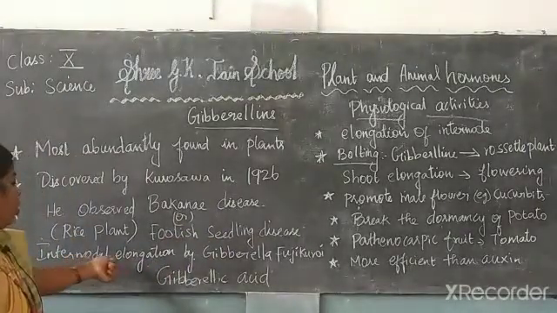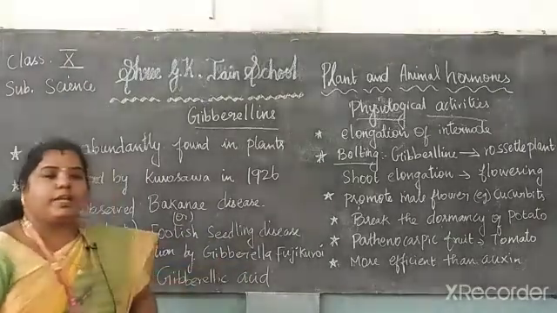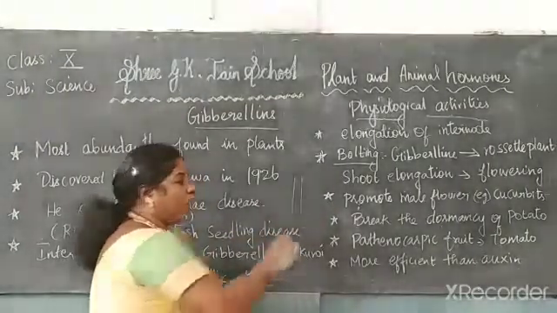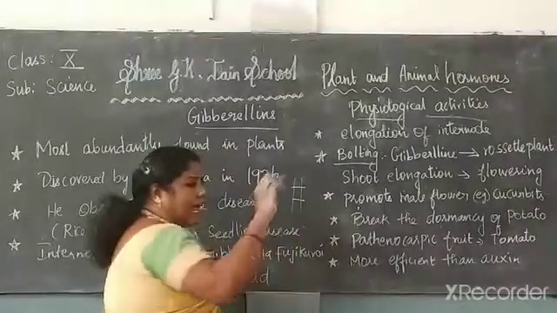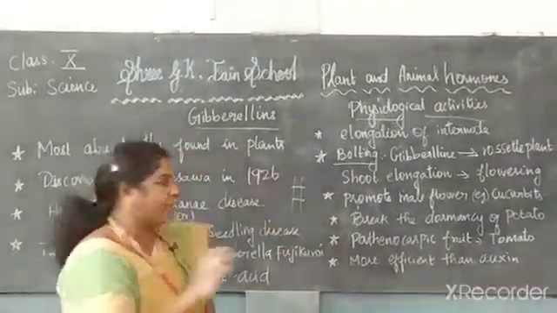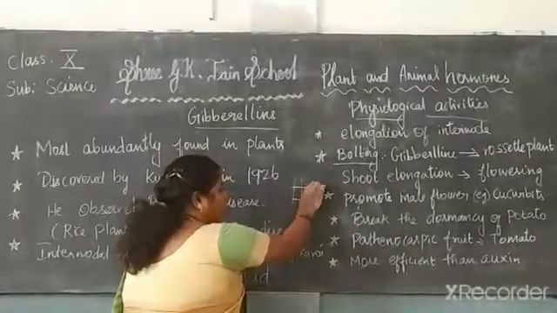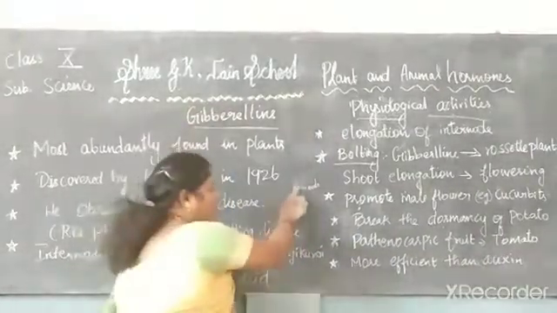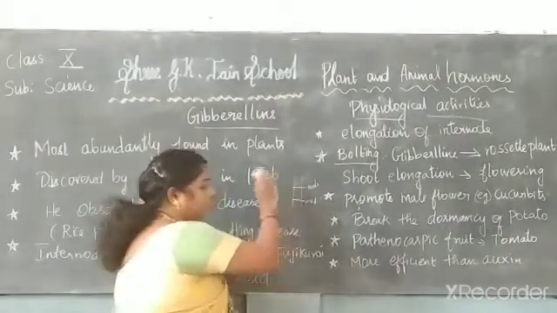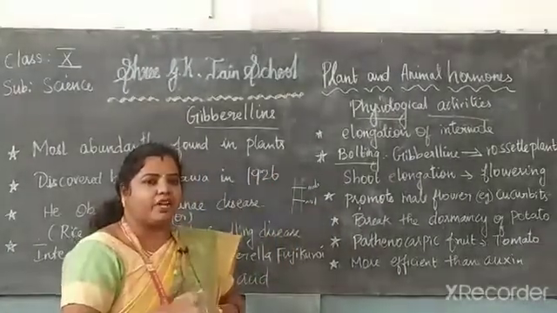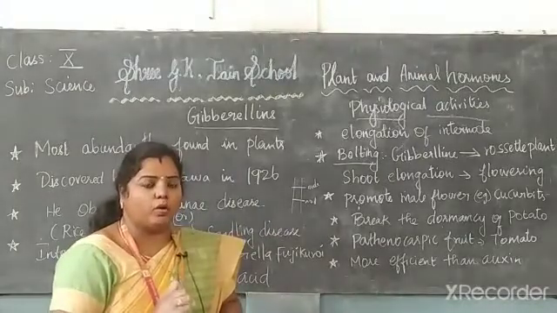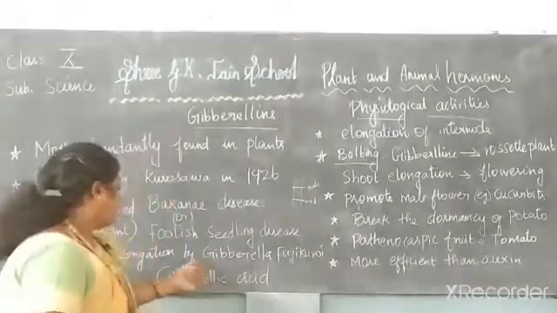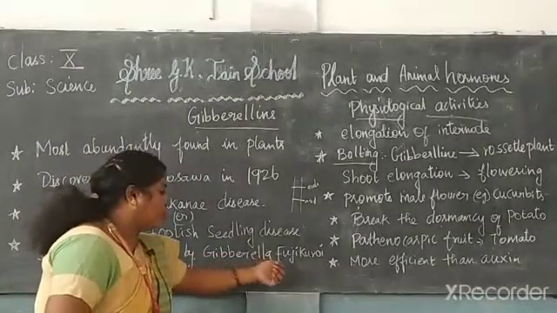Next one, internodal elongation of gibberella. Internodal elongation means, if you see the sugar cane, you have to see the kind of line segment that is called a node. Between two different nodes, here one node and here one node, the space between them is called an internode. There is an internodal elongation caused by Gibberella fujikuroi.